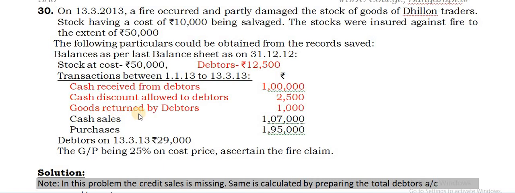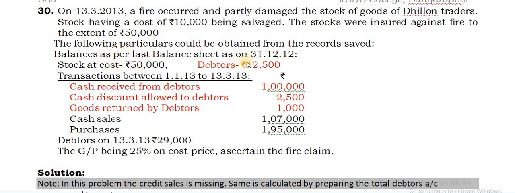Well, next you can consider question number 30. On 13/3/2013, a fire occurred and partly damaged the stock of goods of the Lawn Traders. Stock having a cost of rupees 10,000 being saved. This is the salvage value, 10,000. The stocks were insured against the fire to the extent of rupees 50,000. The following particulars could be obtained from the records saved.